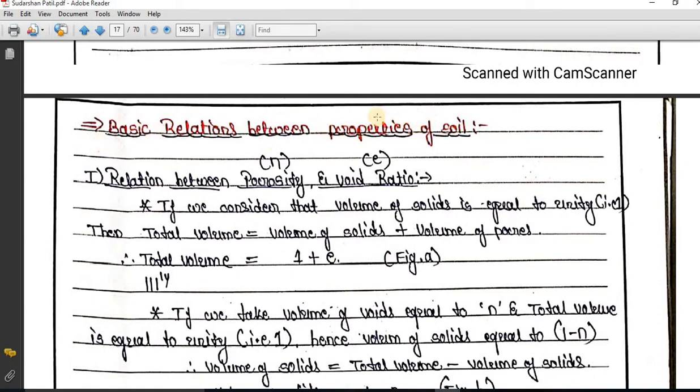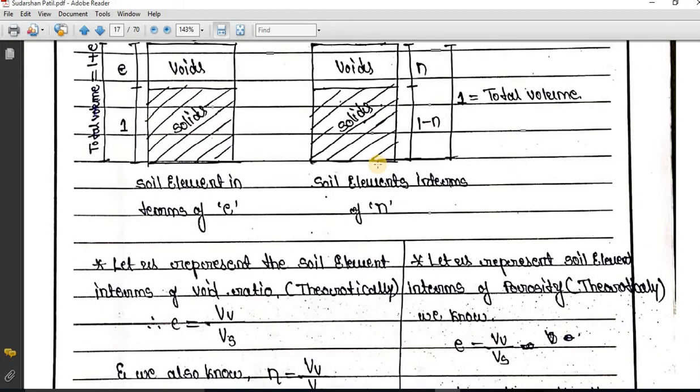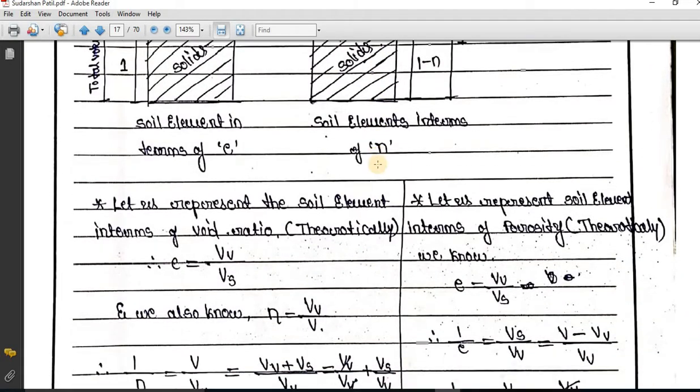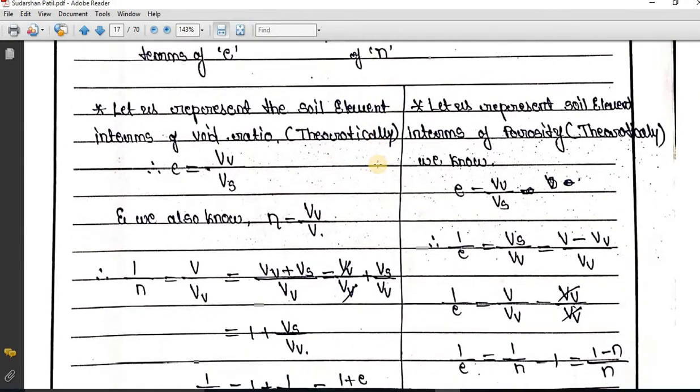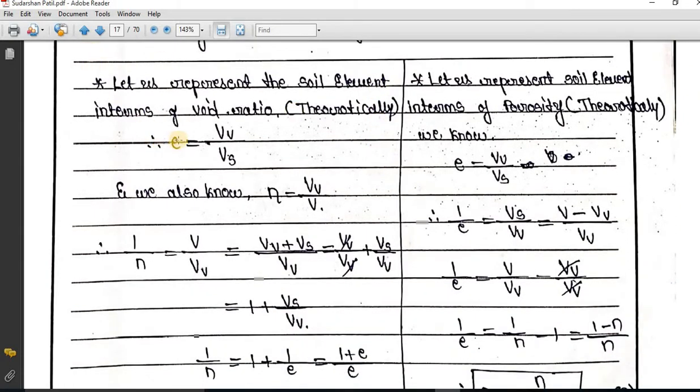So, the basic relations between index properties of the soil. The first relation which we are going to study is the relation between n and e. n is porosity, e is void ratio. You can see I can derive it in this manner. e is equal to volume of voids divided by volume of soil solids.